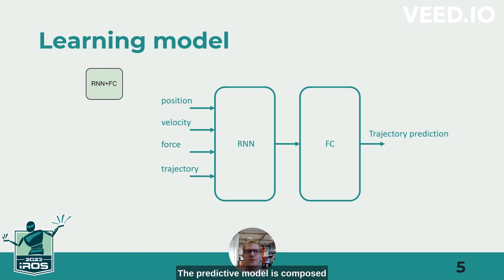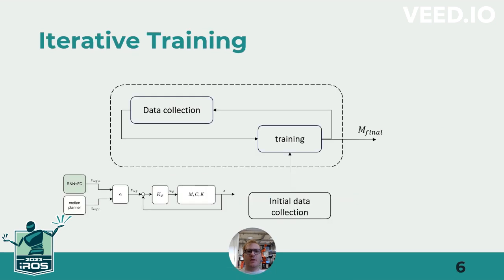The predictive model is composed of recurrent neural network layers, in particular long short-term memory cells, cascaded with the standard fully connected layers. It takes as input data collected in time instants before the current one, and it predicts over a finite rolling horizon the desired human trajectory. To train the model, we propose an iterative training procedure. This is because, at the first iteration, no predictive model exists. Therefore, we initially start by collecting data with a control framework that does not use any prediction.